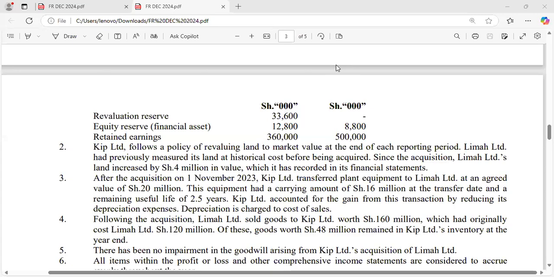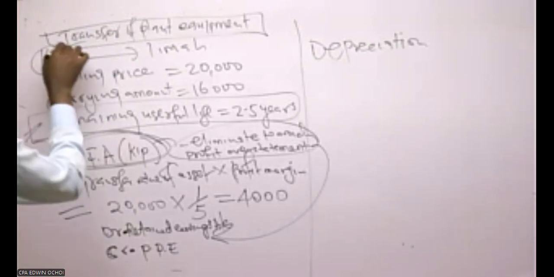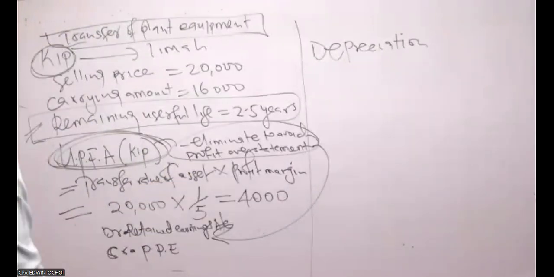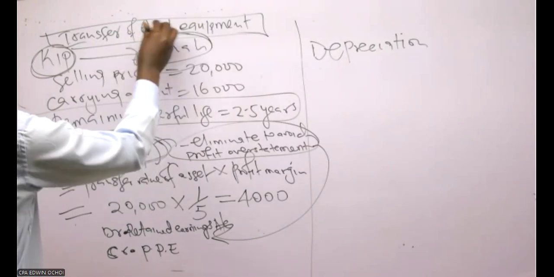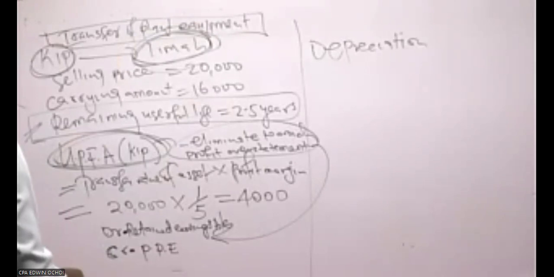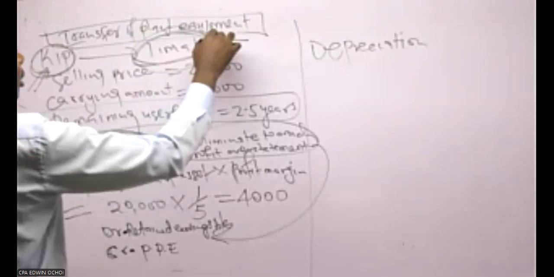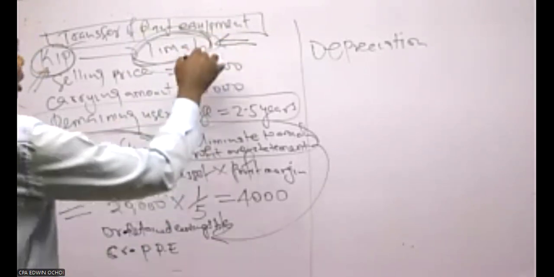What you need to assume is that when Keep Limited was transferring this asset to Lima, it had already charged depreciation. So Lima receiving this asset will again charge depreciation.